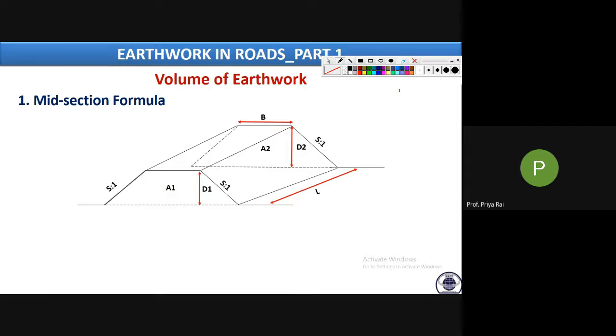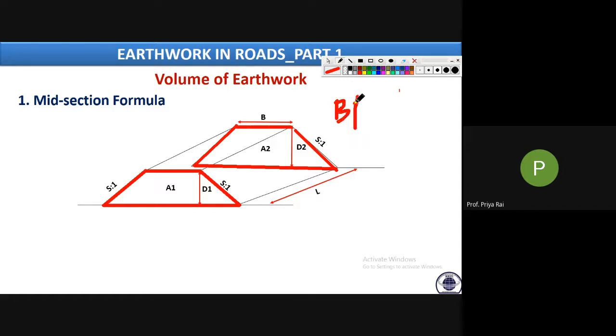Yes, height is changing. See, this was the initial area. Now see, this area has been increased. Why? Because we know the area formula. What is the area formula? BD plus SD square. This is the formula, the area formula.